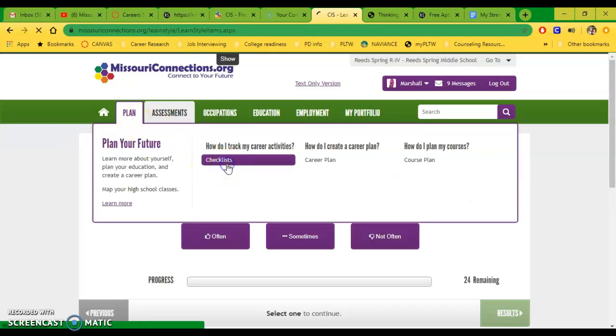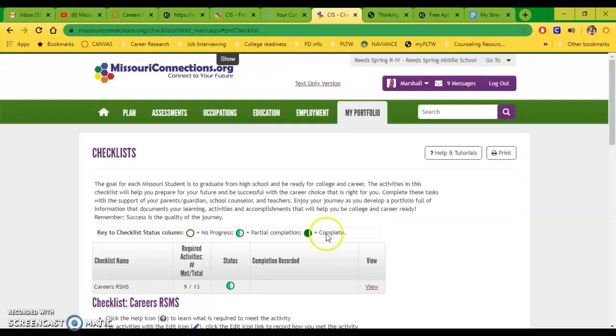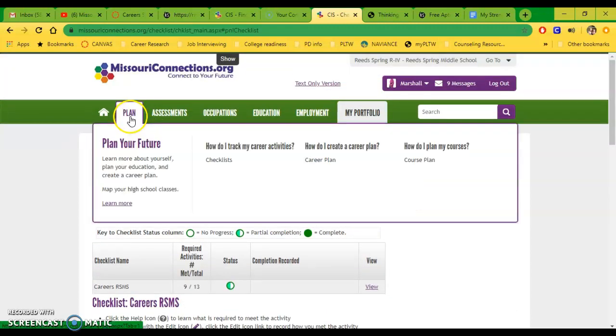So by the time you're done with the first 7 items of the checklist, you will see all these 7 green bubbles filled in. Remember to read the directions over here so that you know you're doing exactly what we've asked. Again, you can always email me with questions that you have on this. I hope this helps you with the Missouri Connections checklists. And again, the way you get to that is hover over Plan in Missouri Connections and go to Checklists.